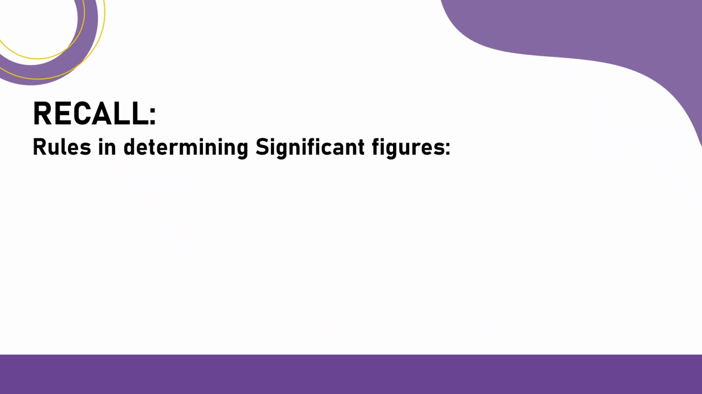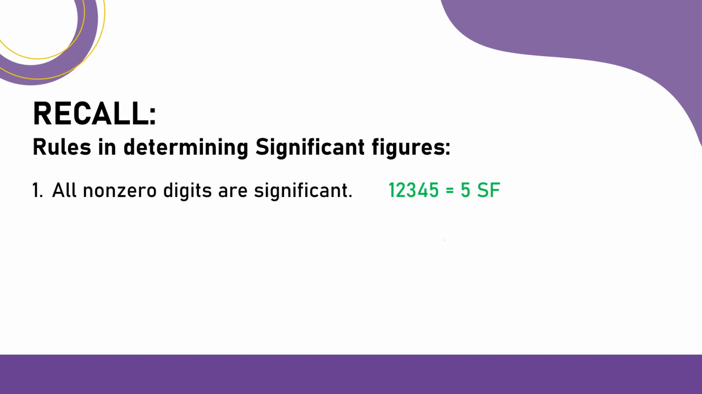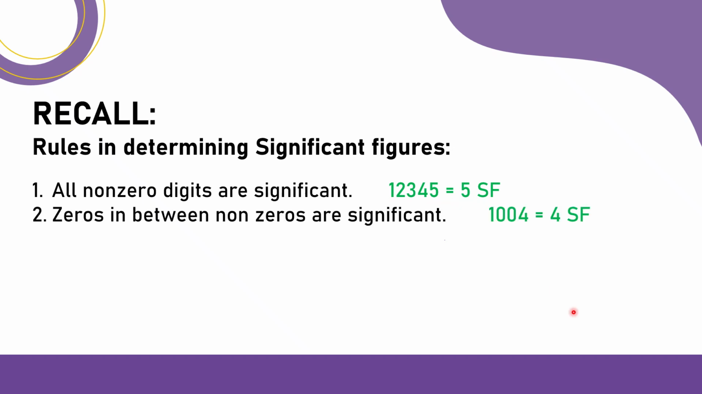Now let's have the different rules in determining significant figures. So first rule, all non-zero digits are significant. So in our example, I have here for 12,345, there are 5 significant figures. Next, we have zeros in between non-zeros are significant. So in my example of 1004, I have 4 significant figures.